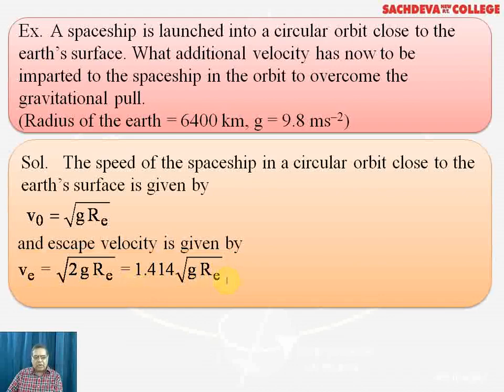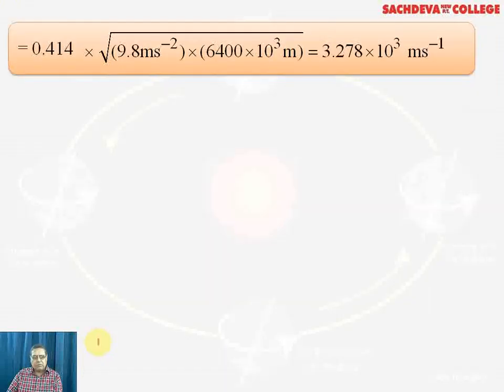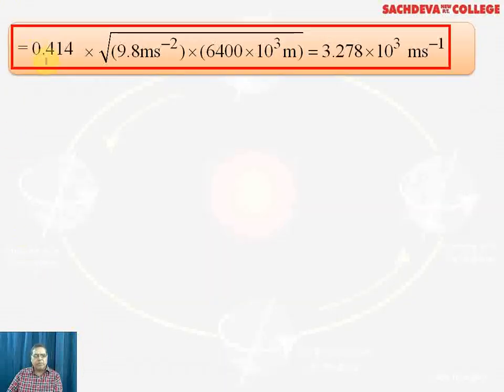And the square root of gRe is V naught. So Ve will become 1.414 into V naught. So the additional velocity required is 0.414 V naught. Then we put the values and the value comes as 3.278 into 10 to the power 3 meters per second.